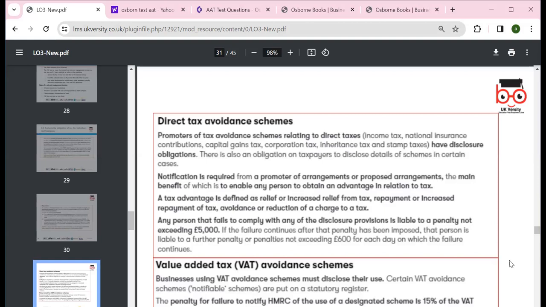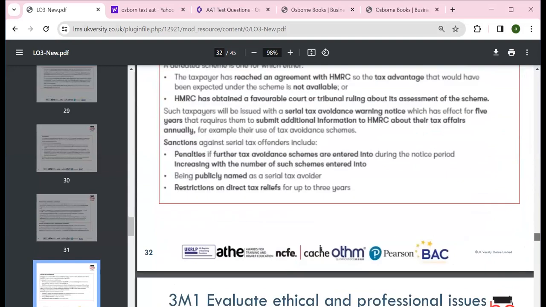So we can look around the penalties, which can be not exceeding 5,000 and not exceeding 6,000 each day. We already discussed different schemes, avoidance, and if you are not notified, it can create a problem. So we need to make sure we carry on following the scheme and the rules accordingly.